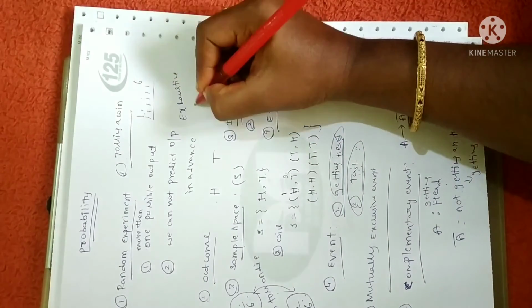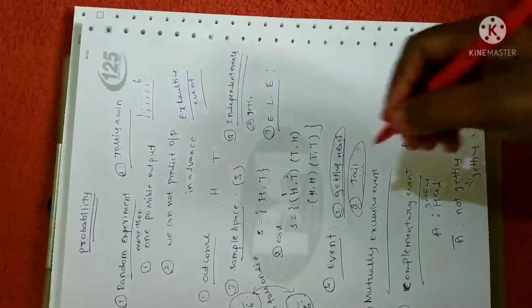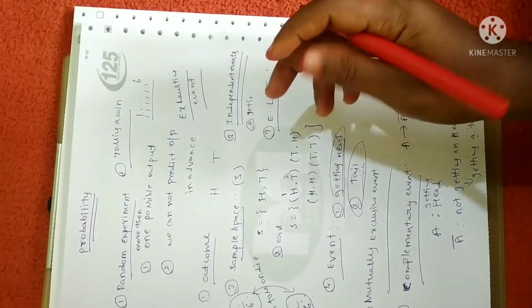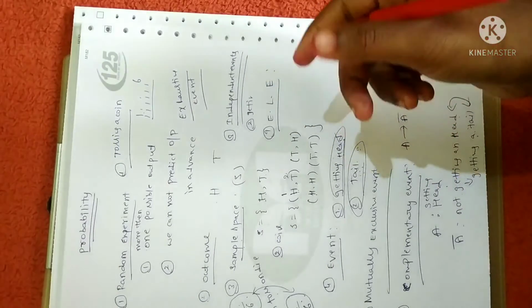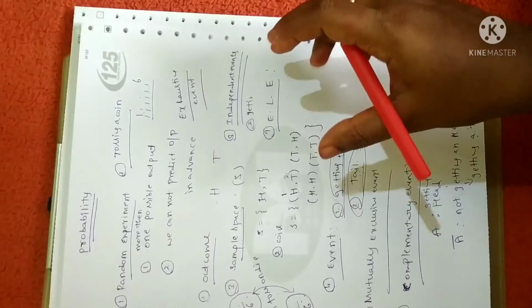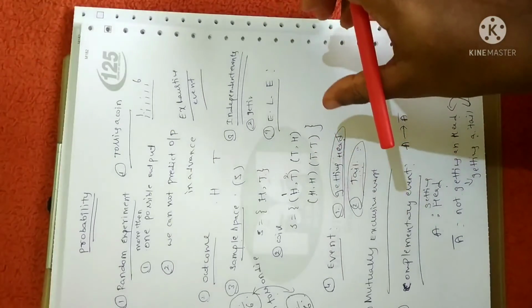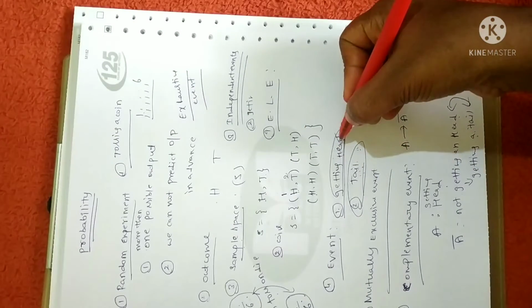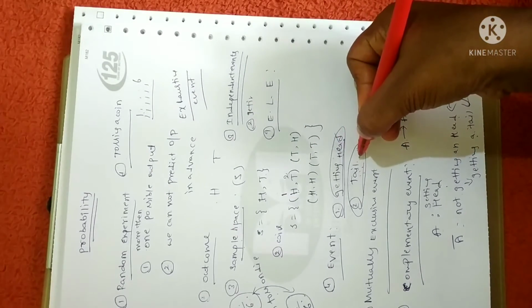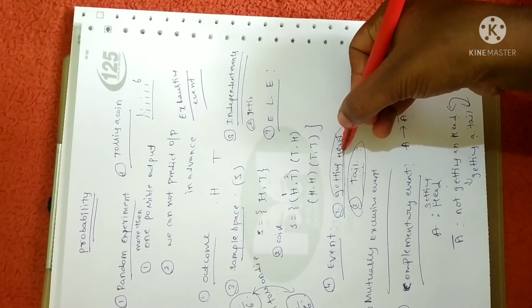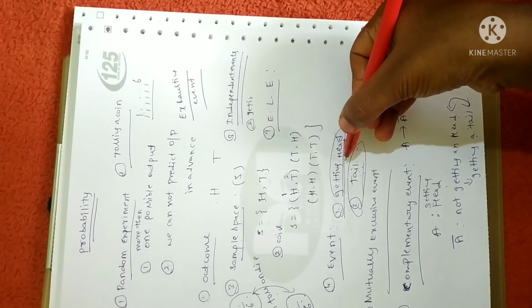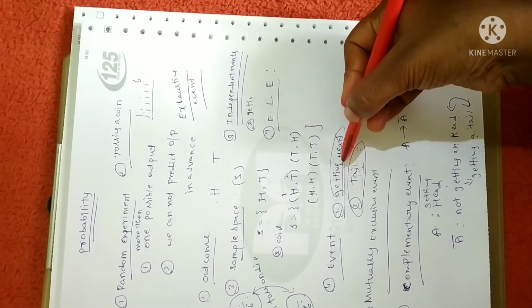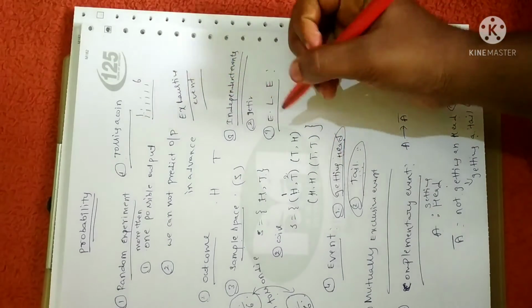Exhaustive event. A set of events is said to be exhaustive if the set includes all the possible events. Fine. I'll give you an example. Suppose you are going to toss a coin, we obtain head or tail. Right? This includes all the possible events. When a coin is tossed, there is a possibility to get head or there is a possibility to get tail. So if it includes all the possible events of occurrence, then we can say that is an example for exhaustive event.